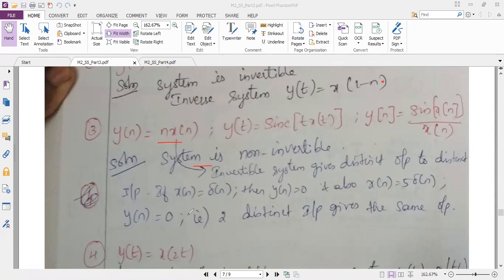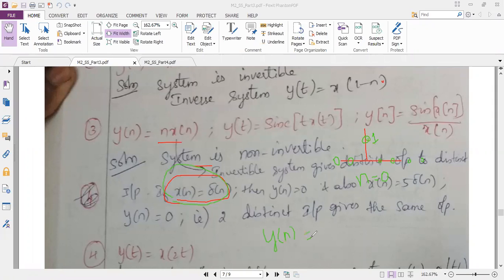For that, you can see in my notes, I'm assuming x of n is equal to delta of n. You know how delta of n looks. I'm drawing it here on the screen. Delta of n means I have amplitude 1 only at n equal to 0. At all other places, the values are 0. So now, if my input x of n is equal to delta of n, what is my output y of n?